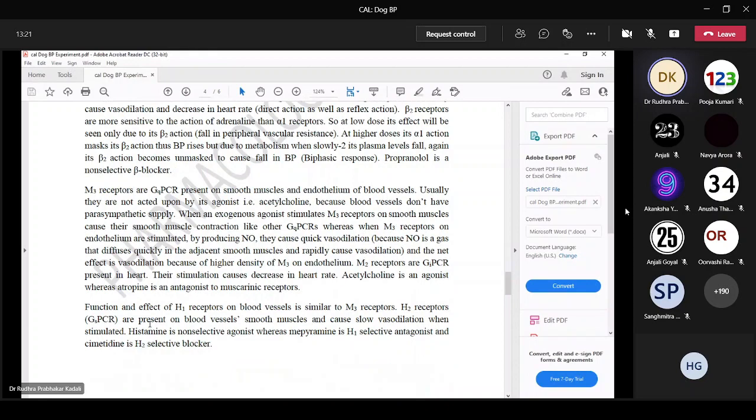M3 receptors are Gq protein coupled receptors, again present on smooth muscles and endothelium. Usually they are not acted upon by their agonist like acetylcholine because blood vessels don't have parasympathetic supply. Here it is important to remember that blood vessels don't have parasympathetic supply, but when M3 receptors on endothelium are stimulated, it leads to release of nitric oxide, which leads to vasodilation and fall in BP.